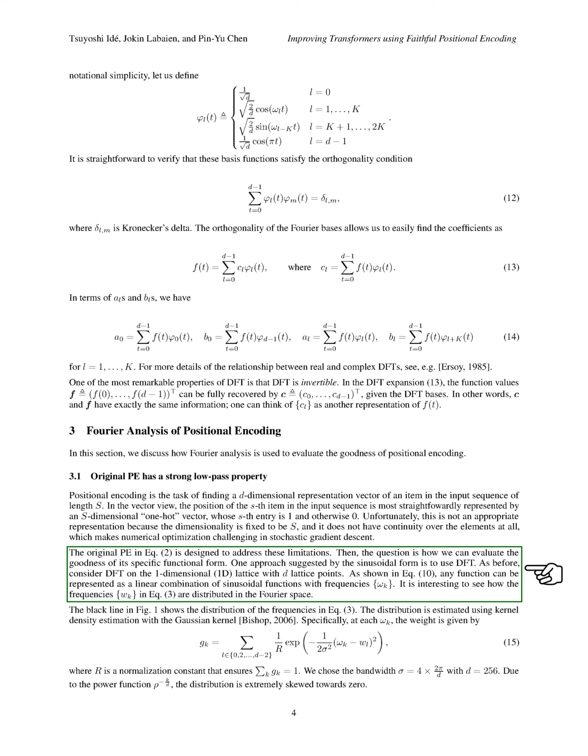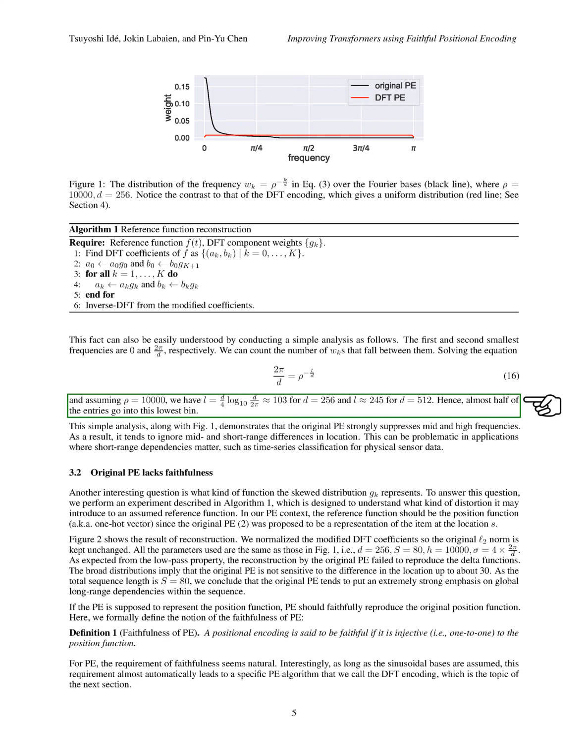The distribution of these frequencies in the Fourier space is skewed towards 0 due to the power function used in the original PE. The skewed distribution of frequencies in the original PE suppresses mid and high frequencies, leading to a focus on global long-range dependencies rather than short-range differences in location. This can be problematic in applications where short-range dependencies are crucial, such as in time series classification for physical sensor data. Furthermore, an experiment was conducted to understand the impact of the skewed frequency distribution on a reference function.